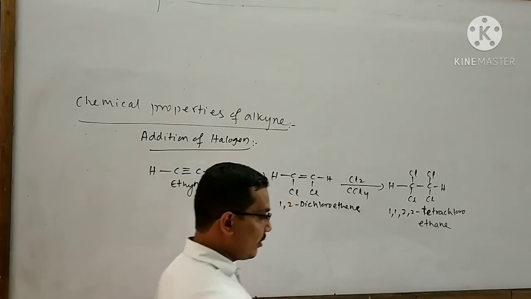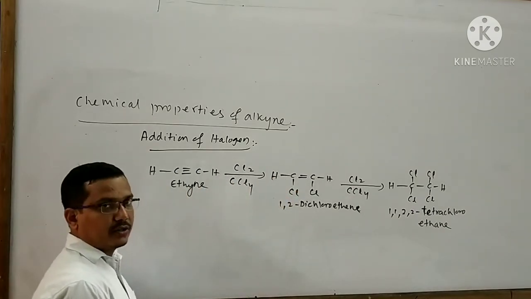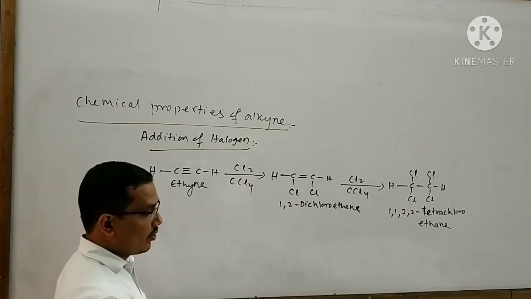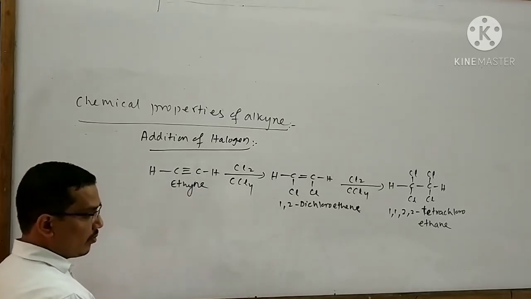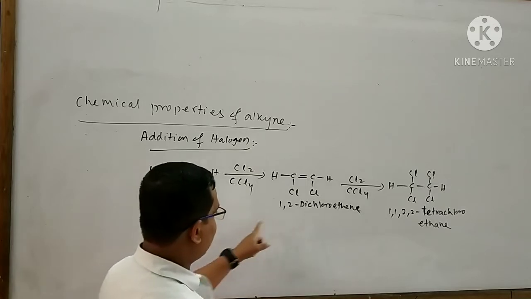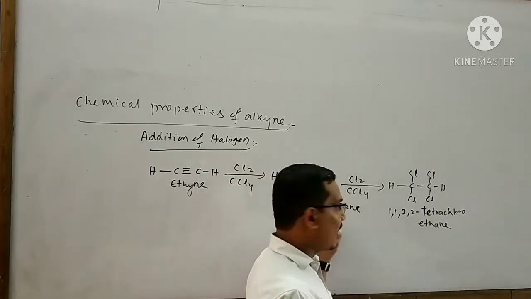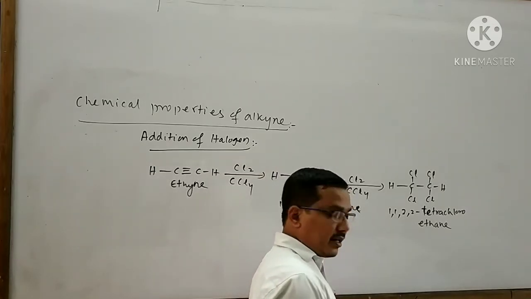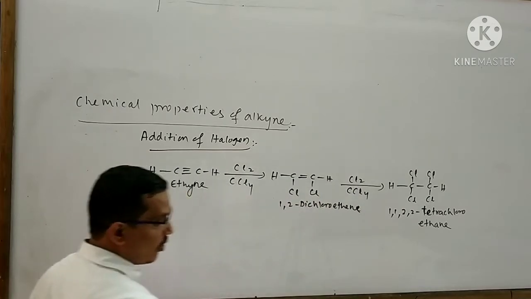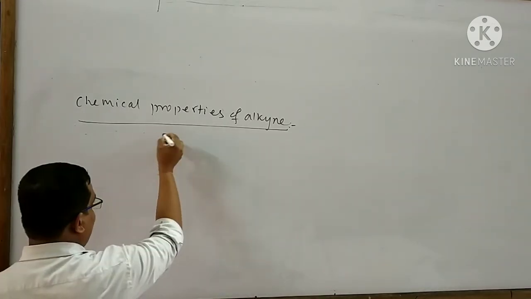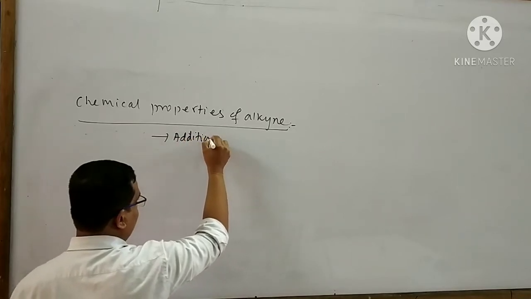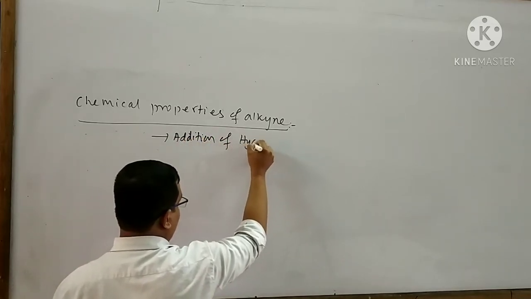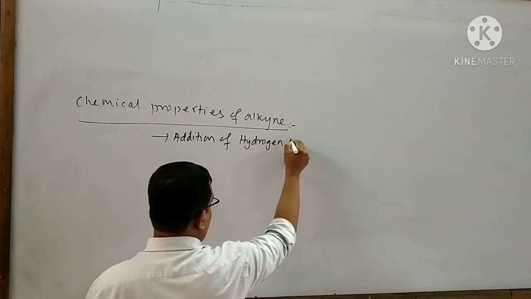I can give a statement for this reaction like this. Alkynes add two molecules of halogen, generally chlorine or bromine, in dark conditions at room temperature, forming first a dihaloalkene and then a tetrahaloalkane. Next I will explain the addition of hydrogen halide.